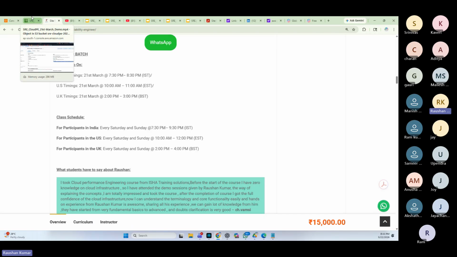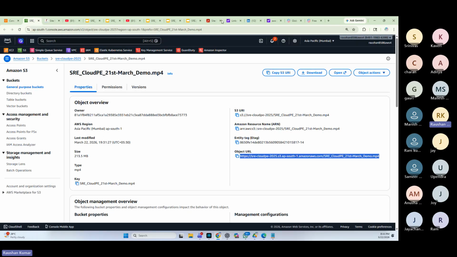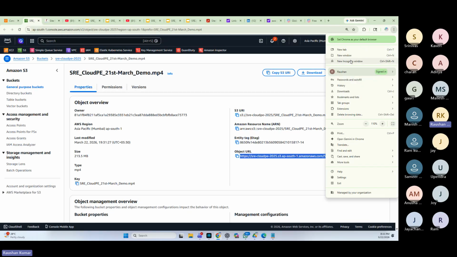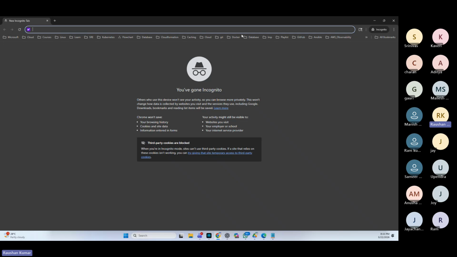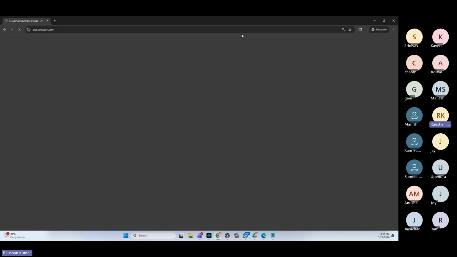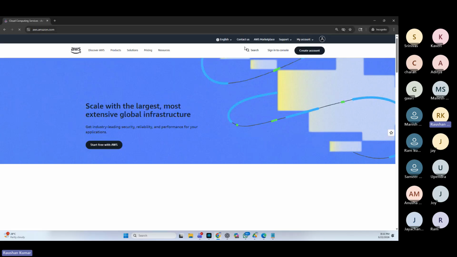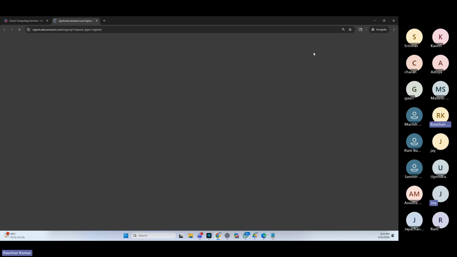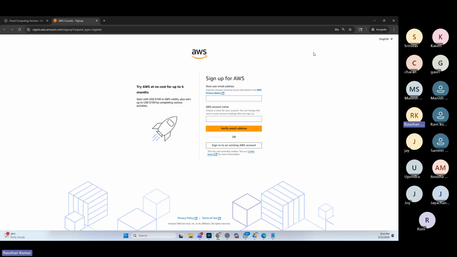We have introduced cloud, and everybody who is looking forward to learning cloud with me, or otherwise also, get a cloud account first. Go to aws.amazon.com and sign up. Create the account. You provide your Gmail address, any email address, and personal details. They will ask for PAN details. They will ask for your credit card details. Indian debit cards also work. They will not debit the amount.